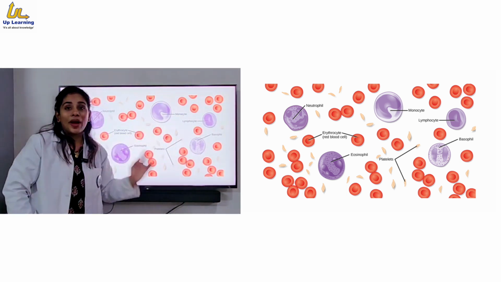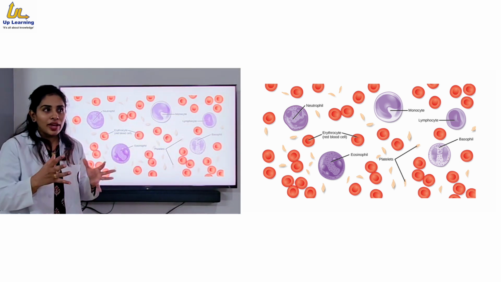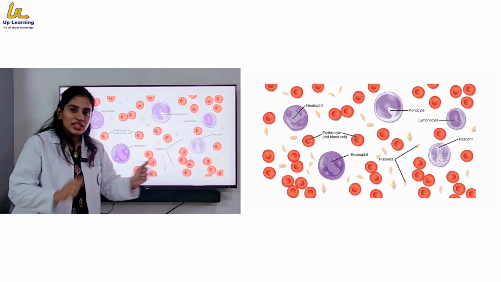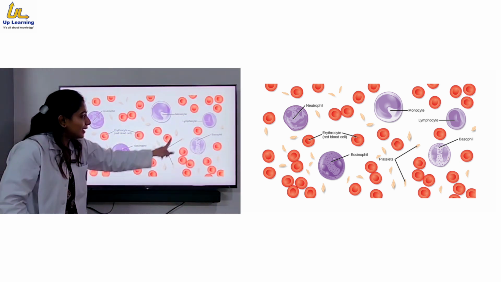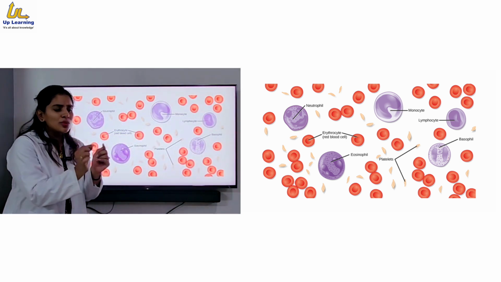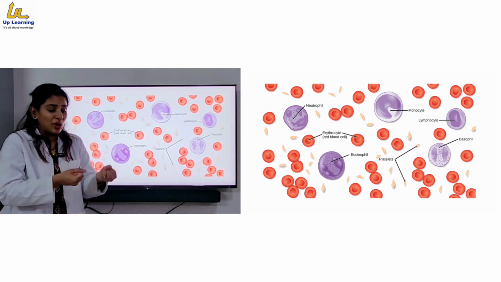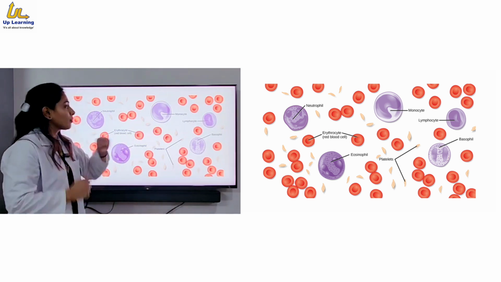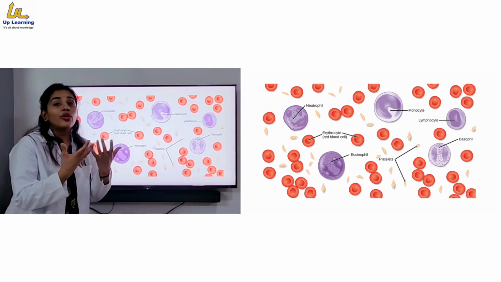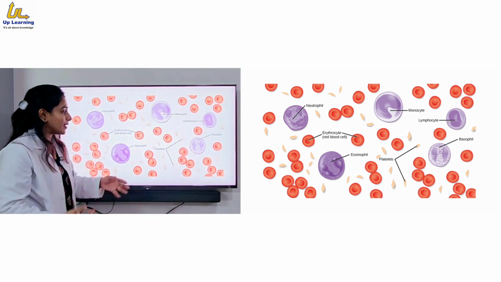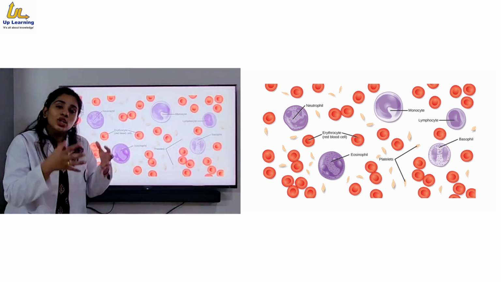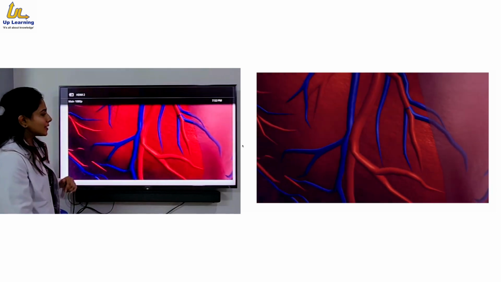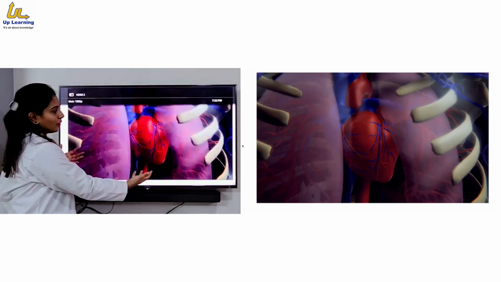WBC, that is white blood cells, if any foreign body, any bacteria or virus is coming into your blood, these white cells will fight against them. And platelets are important to repair those small injuries which are going to take place because of pressure. Okay, so RBC will provide oxygen. WBC is required for defense, that is fighting against the organism, and platelets are required to coagulate the blood and stop internal bleeding.